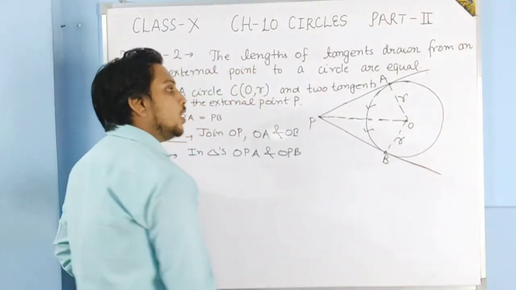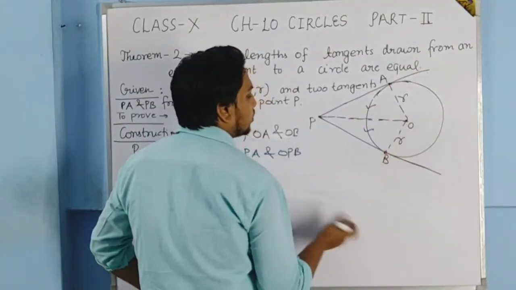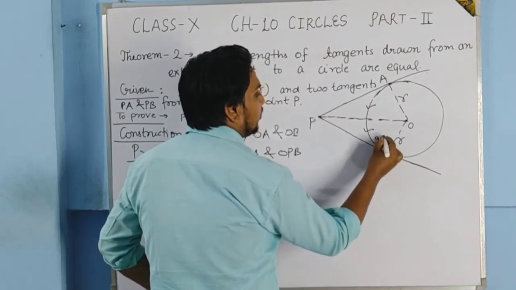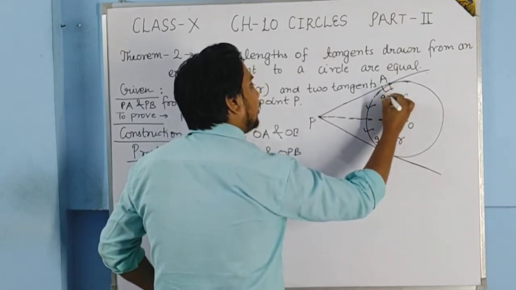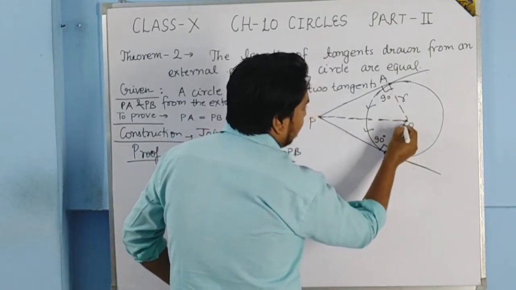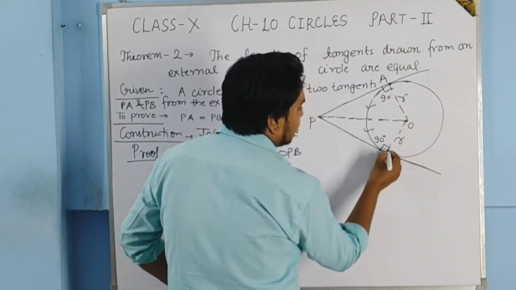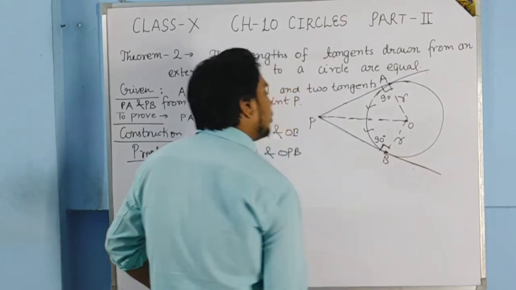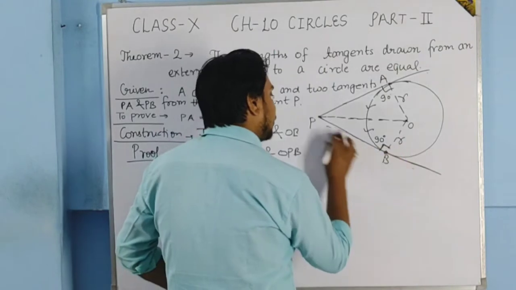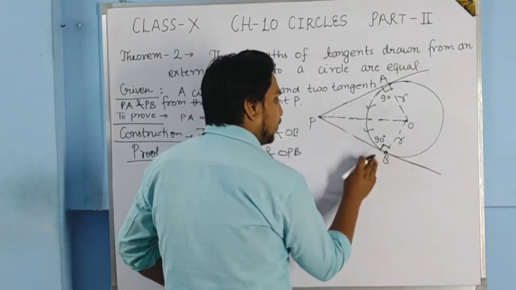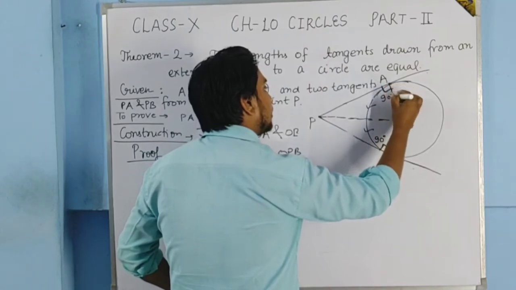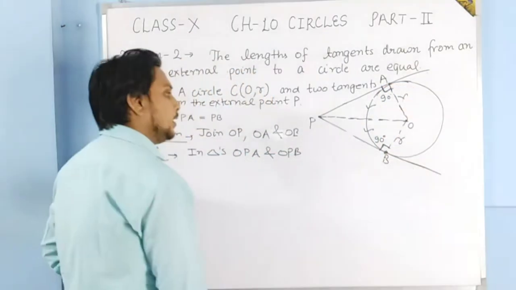These are the radius of the circle, so they will be equal. This is what? This will be 90 degree. In theorem 1 we have studied that the tangent and the radius at the end point will be perpendicular to each other. Here it is the relation of perpendicularity.